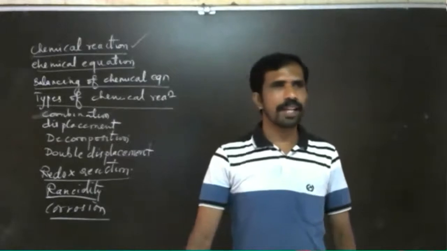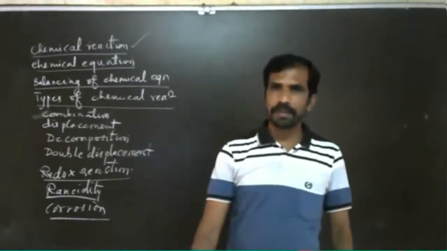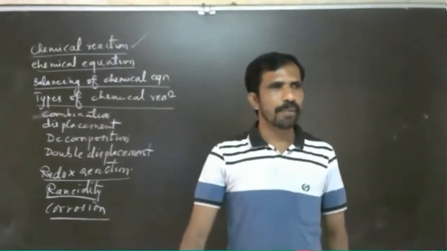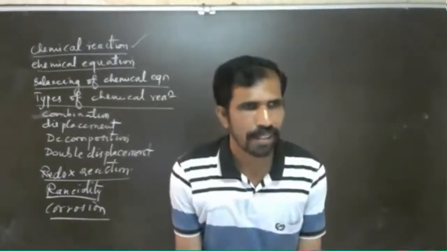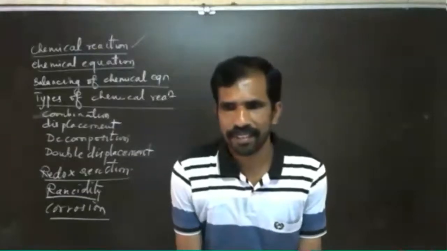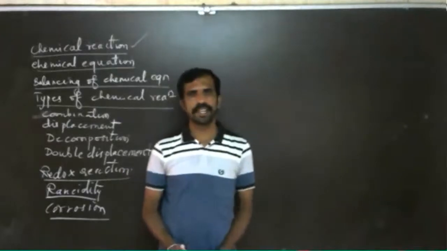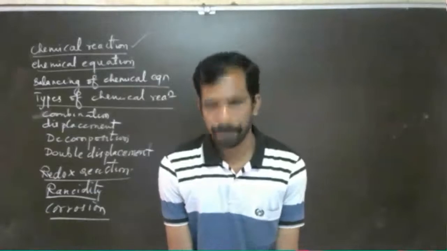I hope you remember that. I was always telling you to memorize that, stating that it is useful for the next year. I hope you have memorized that. So that is very important to write the chemical equation.